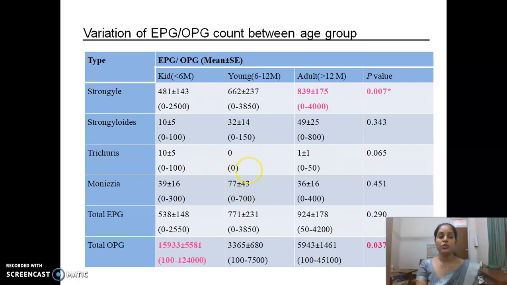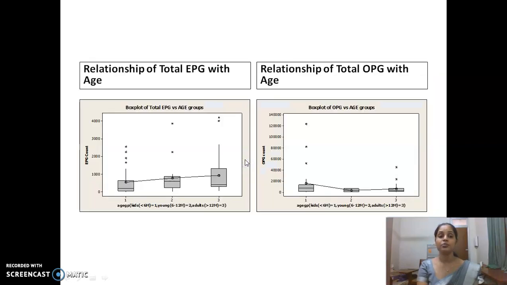This table shows the variation of EPG and OPG count between the age groups. Here, Strongyle egg count is significantly higher in adult than the kids, whereas the total OPG count is significantly higher in kids than the adult. This is the most important result of my research.